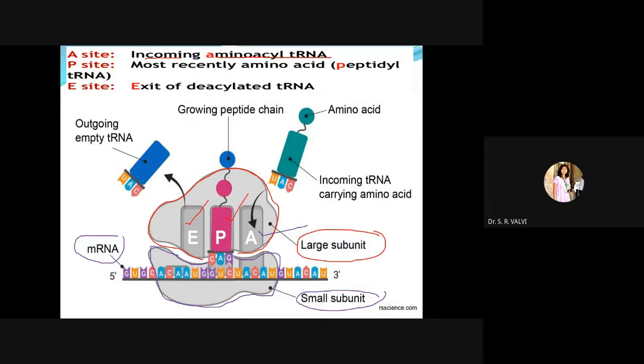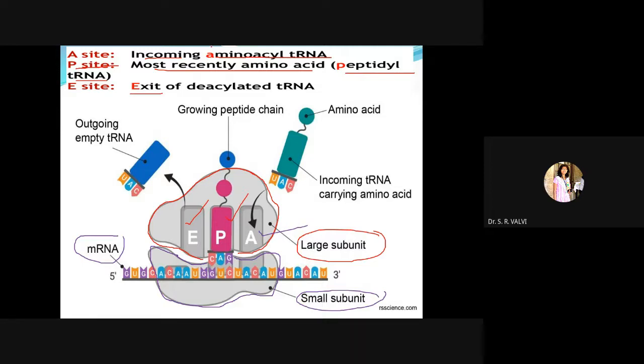In case of P, it is the most recent amino acid, that is the peptidyl tRNA. So this is the P site where the peptide chain is growing, and hence the name P site. Only remember, the peptide chain is growing on the P site, whereas E site means exit.